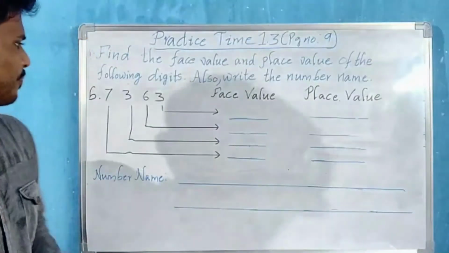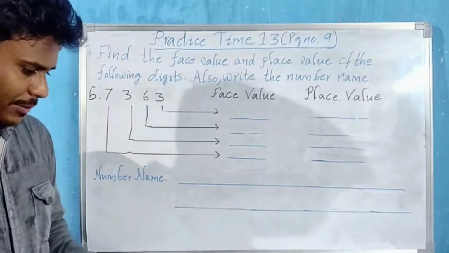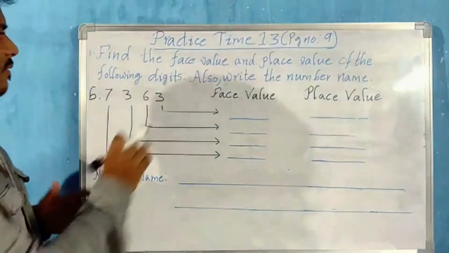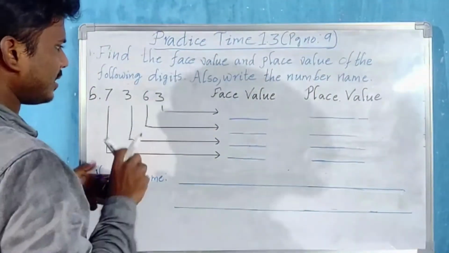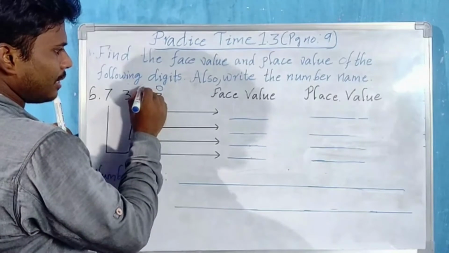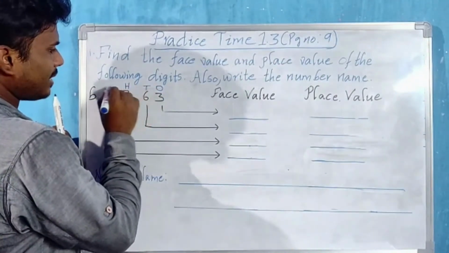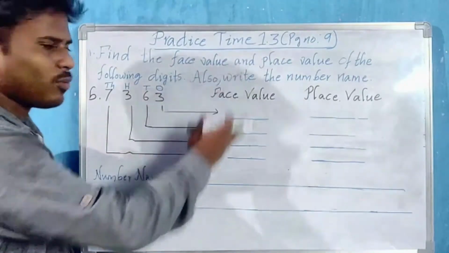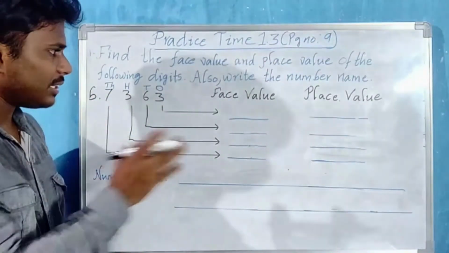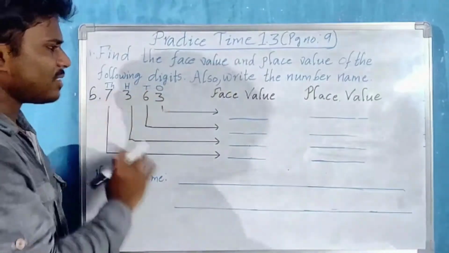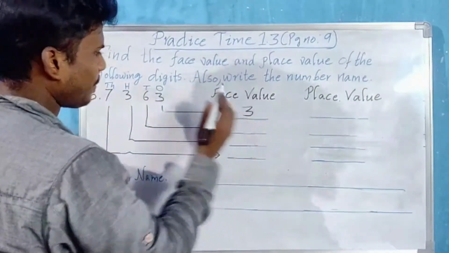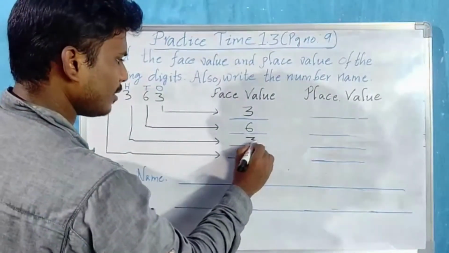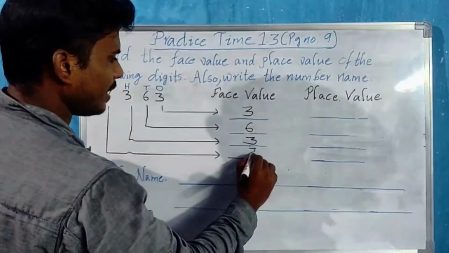Now B question, 7363. Let us fill up the face values and place values. First, let us write the places. Ones place, tens place, hundreds place, thousand place. Okay, face value, what I said, face value never changes, it is the digit itself. So let us write face value as it is. 3 is 3, 6 is 6, 3 is 3 again, 7 is 7 again.